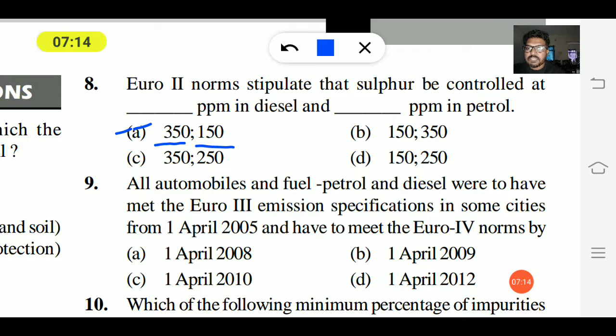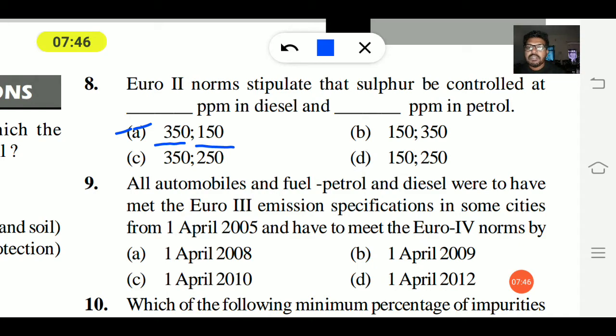Ninth question. All automobiles and fuel, petrol and diesel, were to meet the Euro 3rd emission specification in some cities from 1 April 2005 and meet the Euro 4th norms by which date?